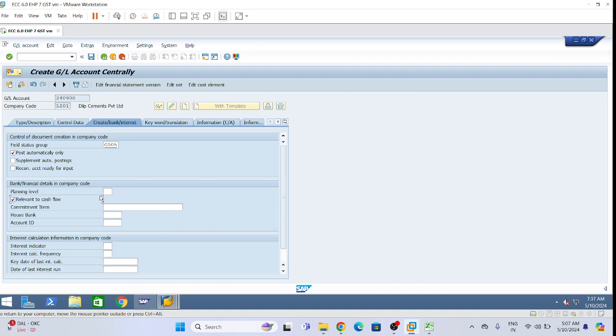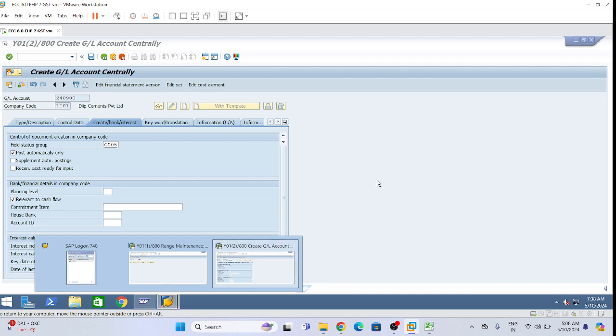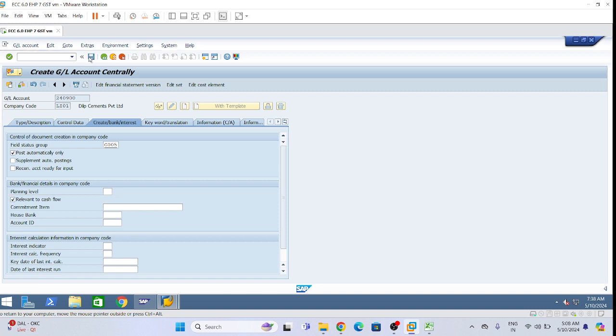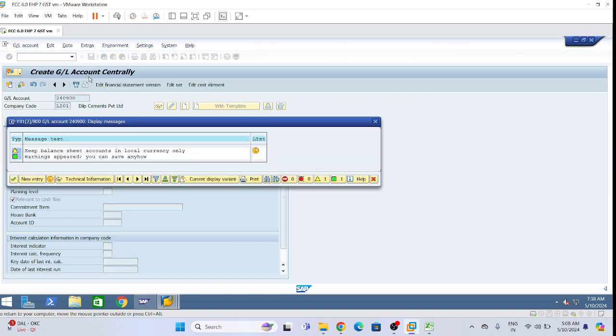Now see, as per the business, that configuration setup I will tell you. So first, let us create this GL. Post automatically will be that cash journal posts automatically as per the setup of cash journal. We defined it, I showed you guys, right? Depending upon those requirements, I will tell you that one. First, let us create this GL. So now save.